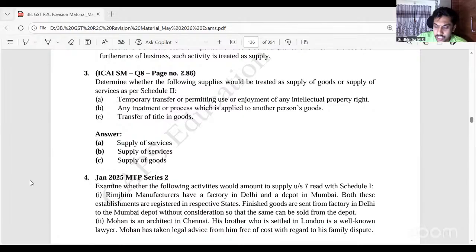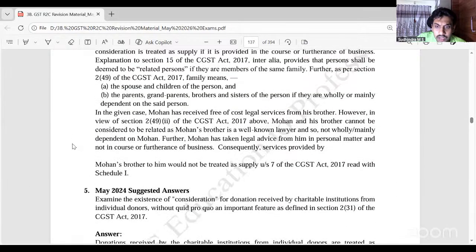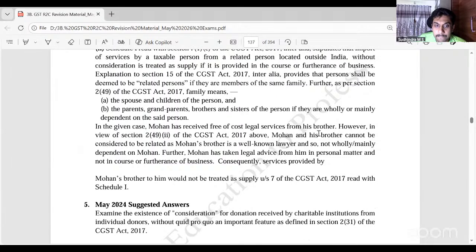It doesn't come under Schedule 1. Okay. Similarly, May 24 exam. Examine the existence of consideration for donation received by charitable institutions from individual donors without quid pro quo, an important feature as defined in Section 2(31) of the CGST Act.